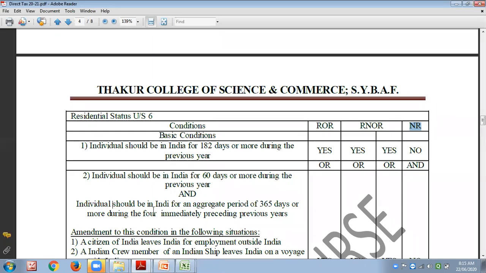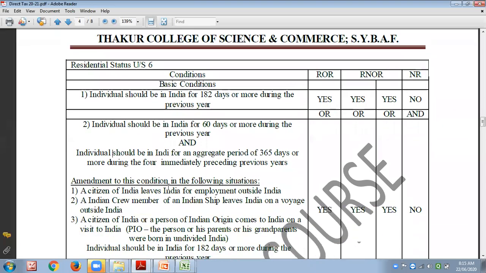of Income Tax Act. Okay, there are certain amendments of these sections. They are stating these are exempted. Who are exempted? If an Indian citizen leaves India for employment, going abroad, then they can stay 60 days, but they should not stay more than 182 days. Okay, otherwise they will become resident.